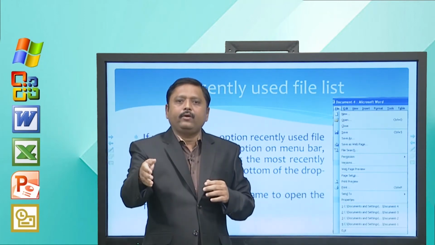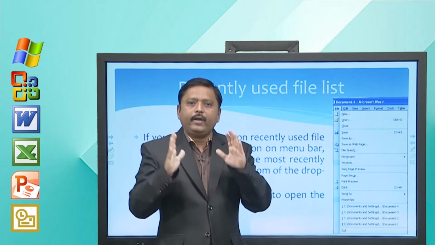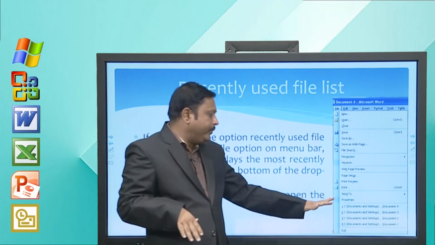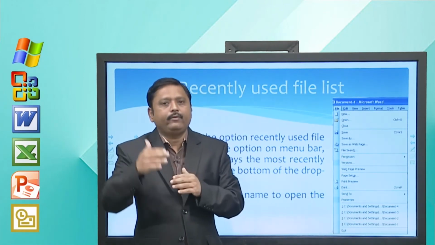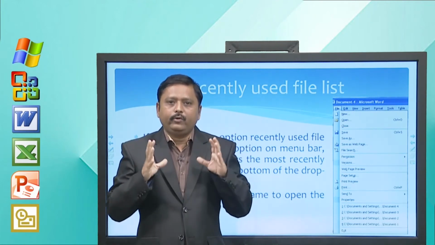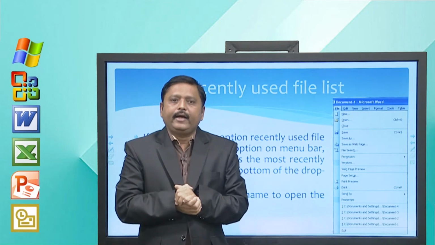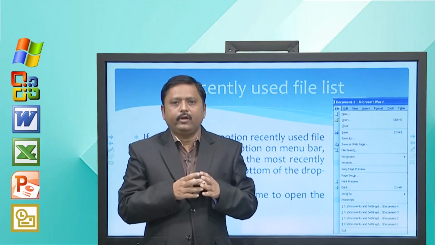By just clicking on that file, you can easily open it. How many files you want to display here, you can also decide. The recent file list is displayed in the File menu at the end, and how many files you want to display can be decided from settings. Now, how to do that? We will also learn that.